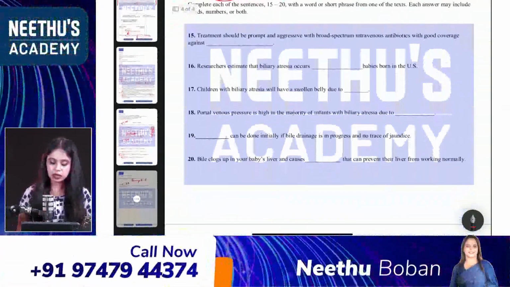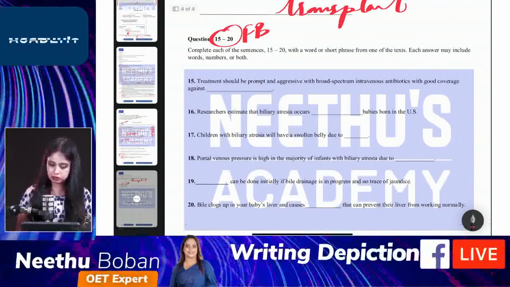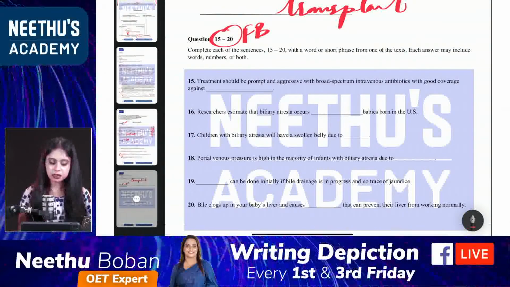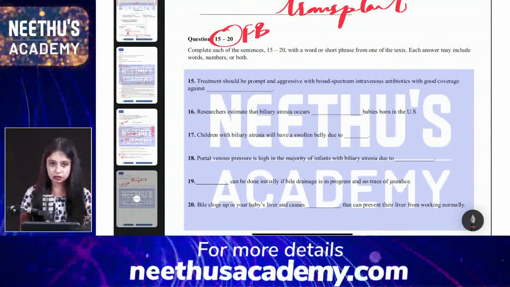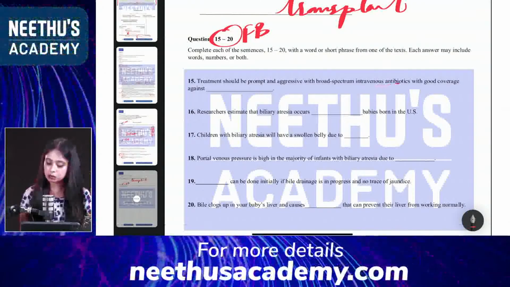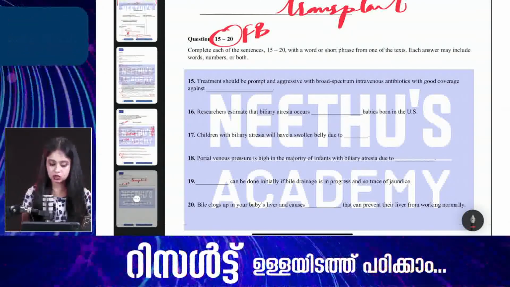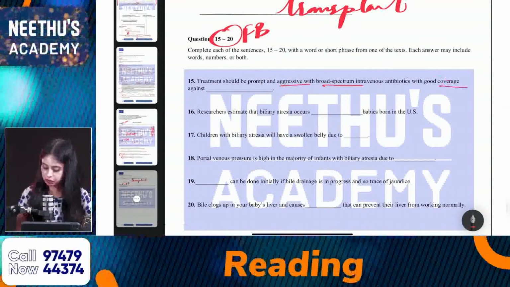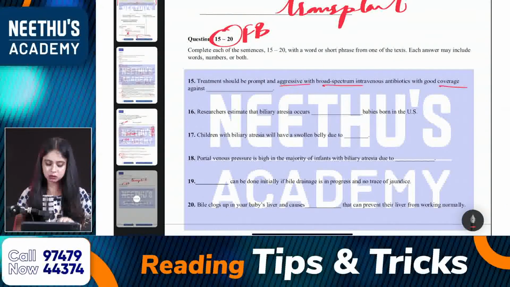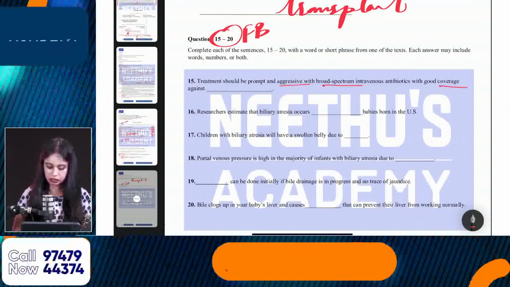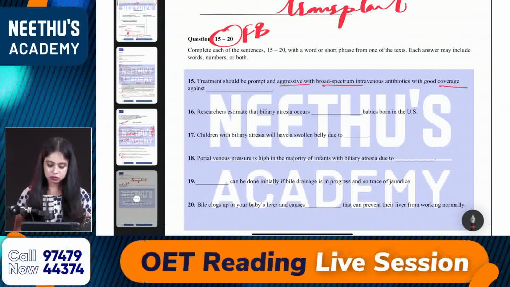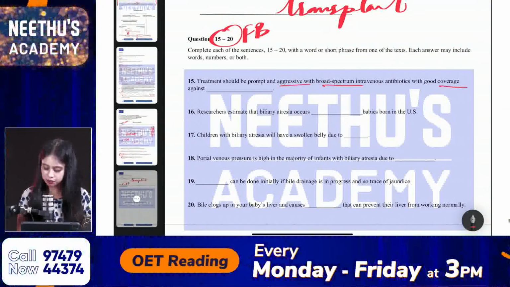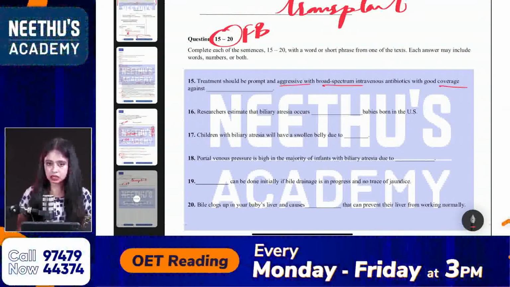Then, we are just jumping to fill in the blanks. Find out which word is missing there. Treatment should be prompt and aggressive with broad spectrum intravenous antibiotics with good coverage against dash. So, my keywords, aggressive, broad spectrum and coverage. What about question number 15, guys? Any correct answers there? A hyphenated word should be hyphenated. So here it is gram-negative bacteria.